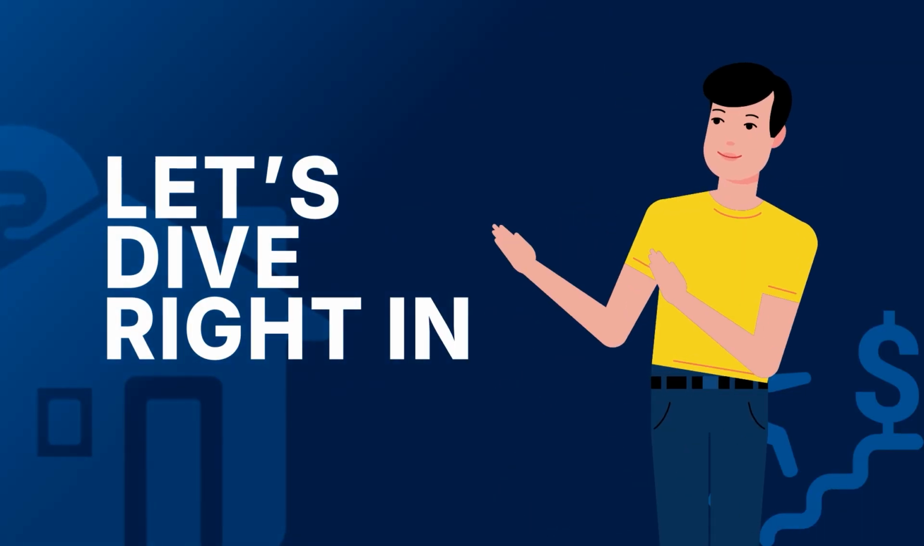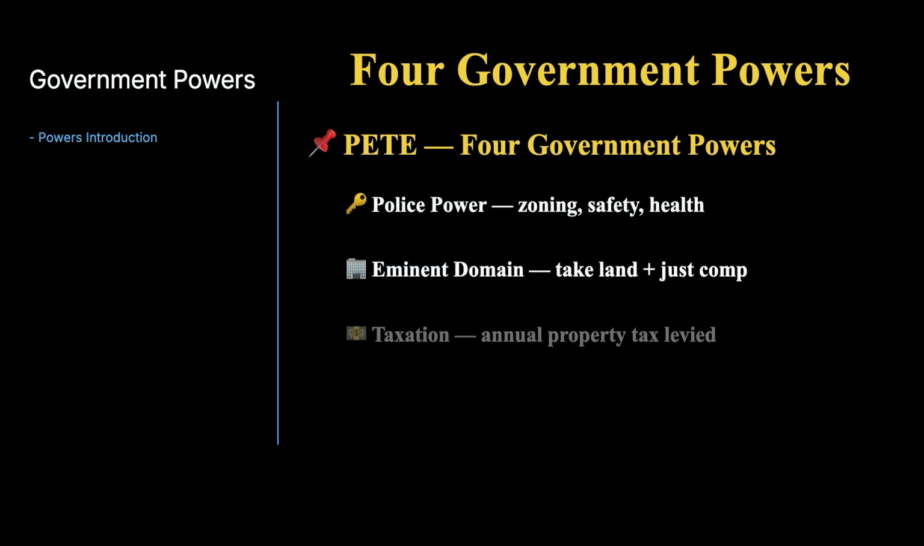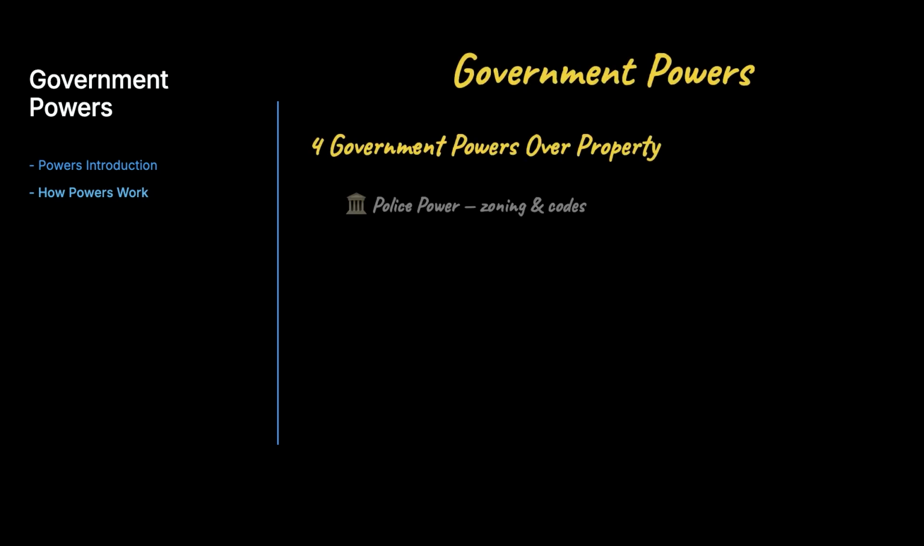So let's get started. Now let us explore the 4 government powers over private land, essential for exam success. Even though property rights are strongly protected by the United States Constitution and the Illinois Constitution, the government still holds 4 traditional powers that limit what an owner can do. Memorizing these 4 powers is the foundation for everything else. Here is how the 4 powers work.